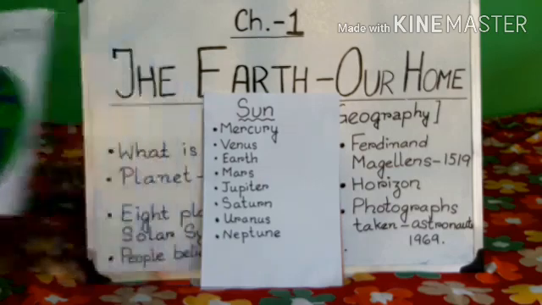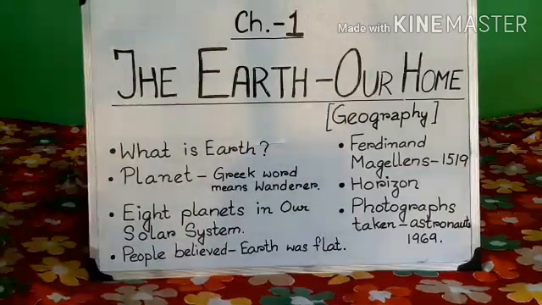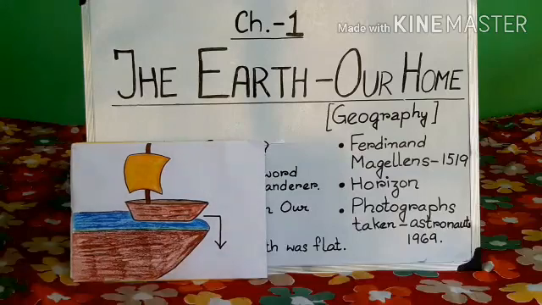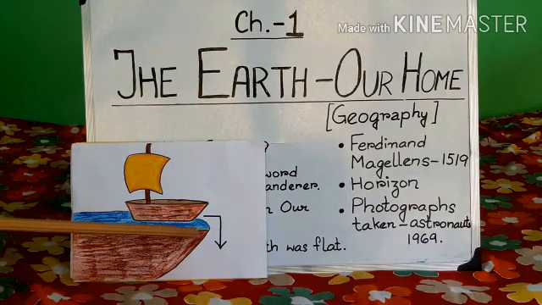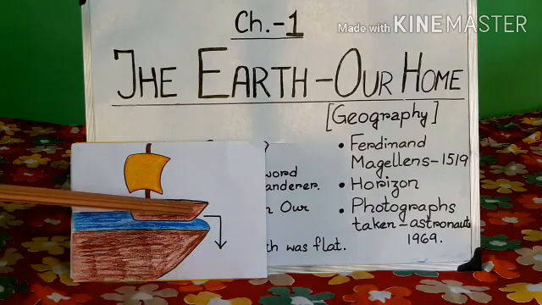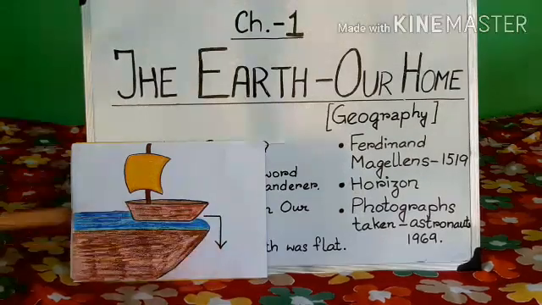Well, to make your idea clear, let me show you another picture. See, what can you see? Earlier people thought that earth is flat. And if they ventured into the sea with a ship, what would happen? They would fall off.